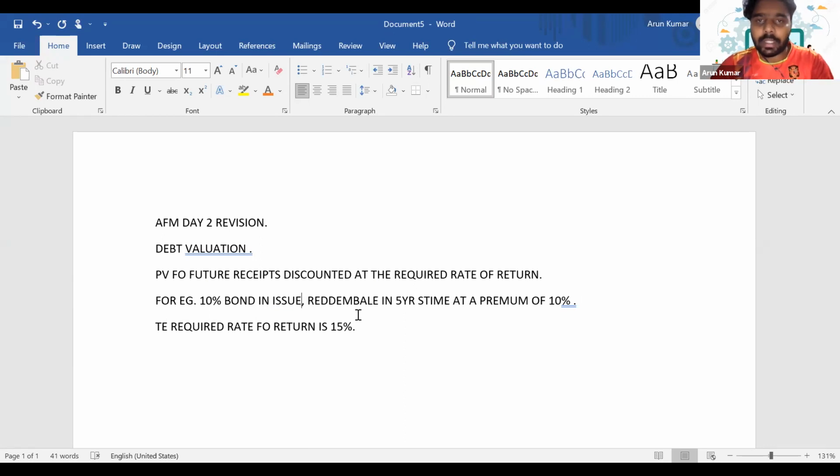You need to discount the cash flows. So what are the future cash flows here?